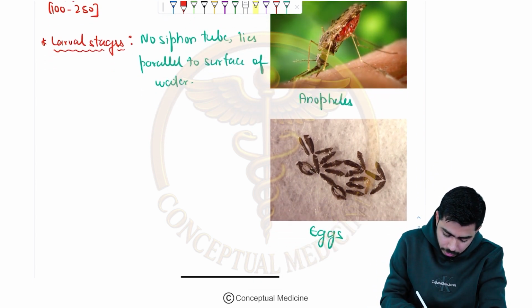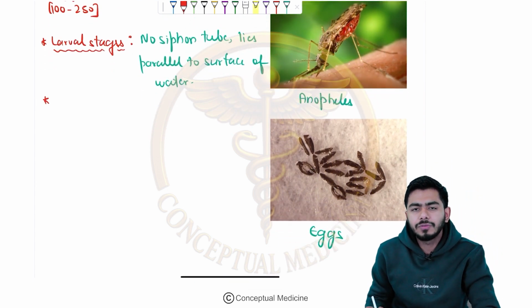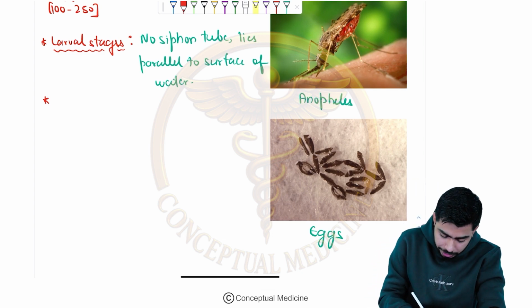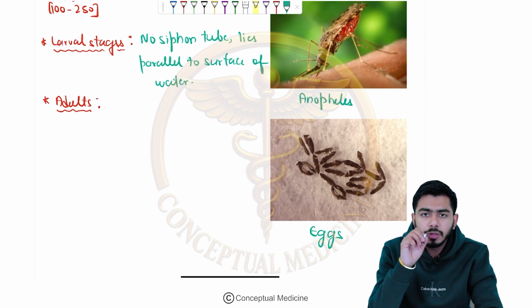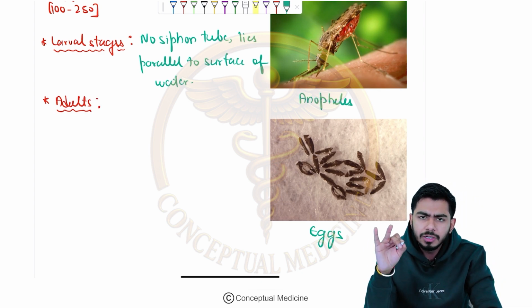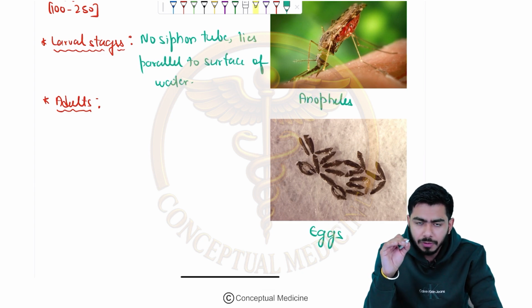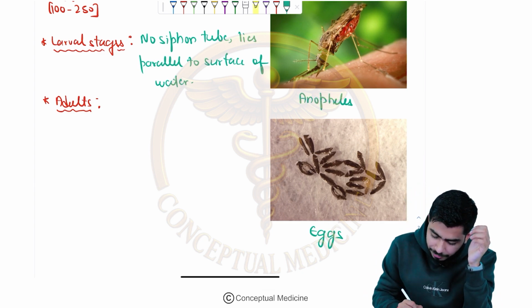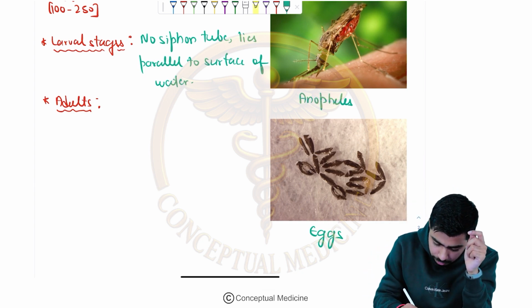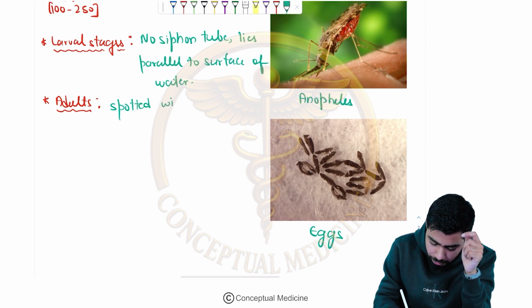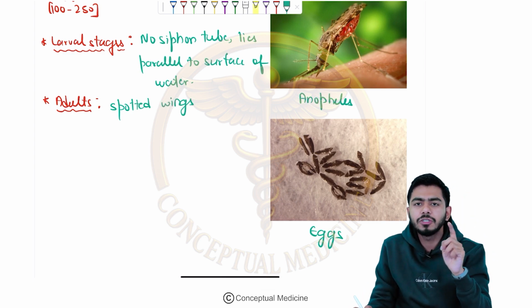Next point which we shall talk about, we have talked about the eggs, we have talked about the larval stages. Now we shall talk about the adults of the Anopheles. I'm talking about very important points, guys. Everything has been asked, so please listen very attentively. If we talk about the adults, they are having the spotted wings, right? Any other mosquito is not having the spotted wings, so it is a differentiating feature.